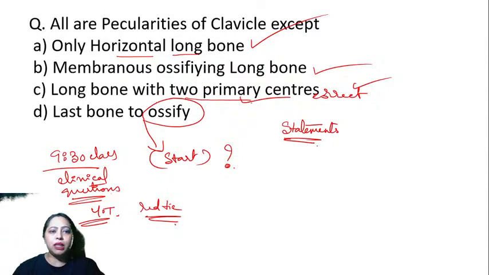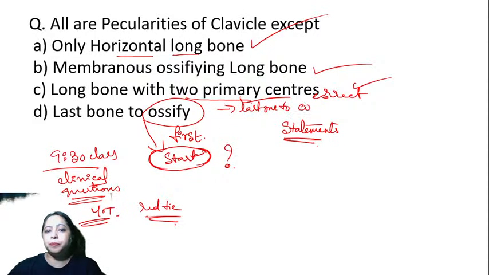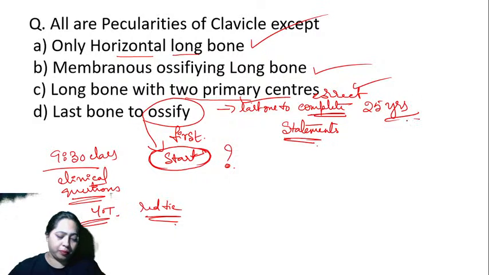Okay, next one. What is the answer? Last bone to ossify. But where is the word start? So it's the first one to start the ossification, but it is the last one to complete, at about 25 years of age.